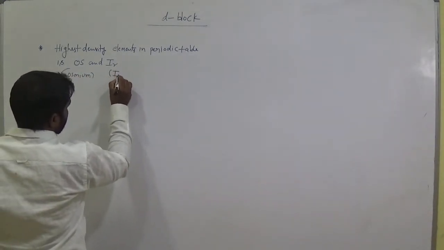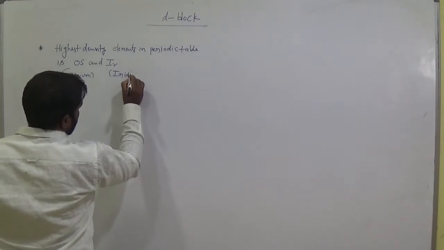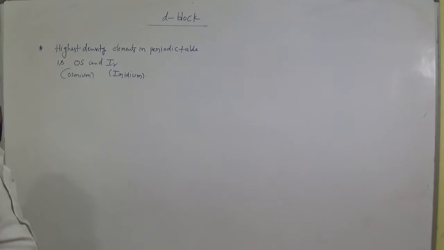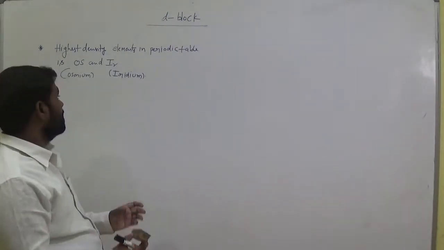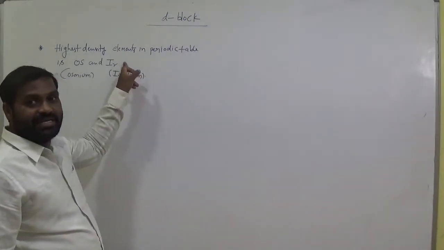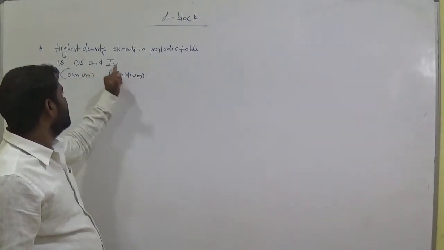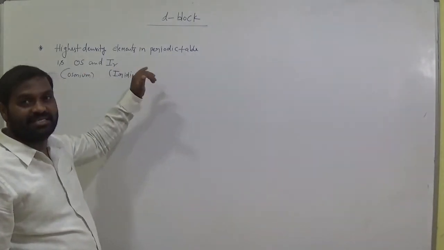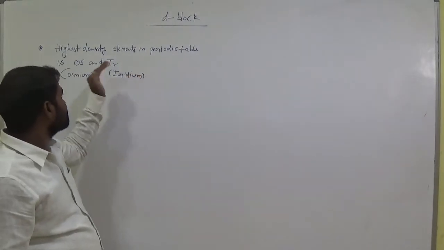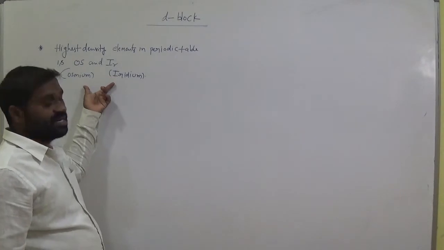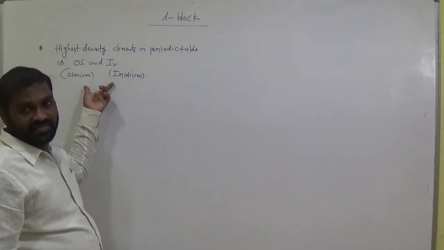This one is iridium. This is the correct one. In the last class I told you indium, that is wrong. Correct that one. Osmium and iridium have the highest density in the periodic table, and also these are d block and transition elements.